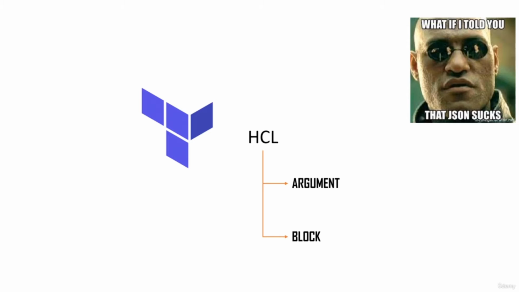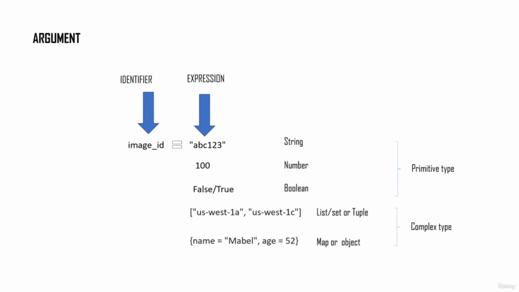Now let's talk about the HashiCorp configuration language, also known as HCL. HCL consists of arguments and blocks. Of course, we can write our configuration in JSON as well, but I highly recommend that you write it in HCL instead, because HCL is much simpler to understand and much simpler to learn as well. So let's talk about arguments. Arguments consist of an identifier and an expression.